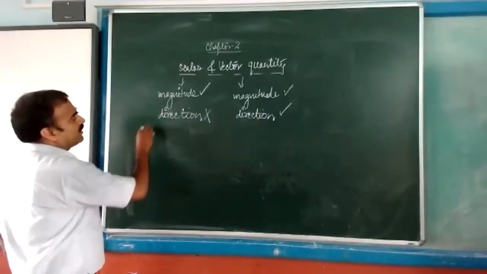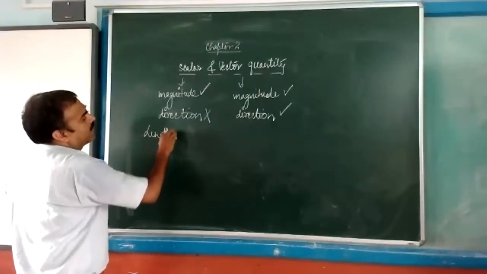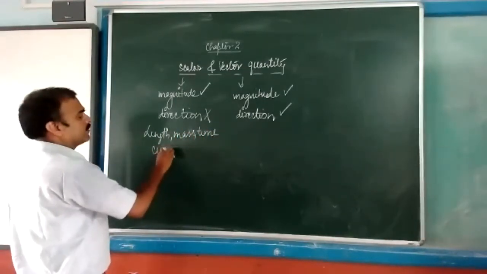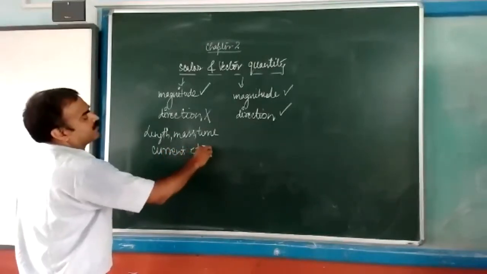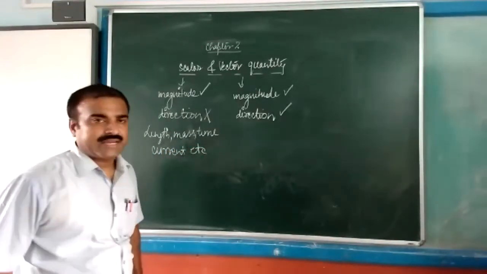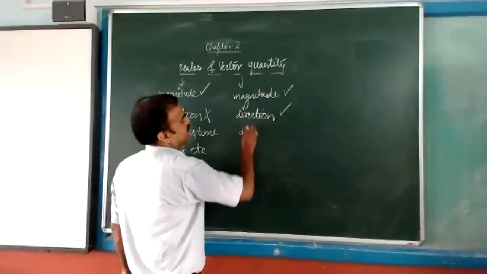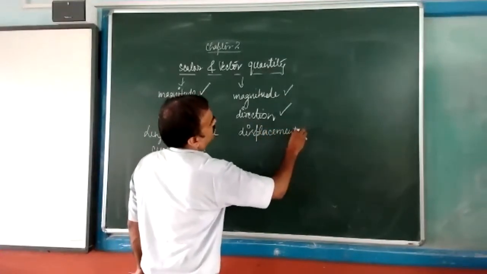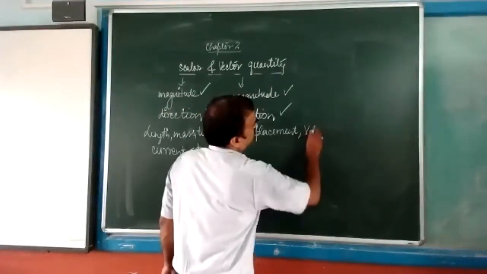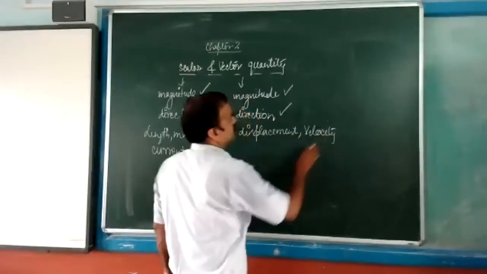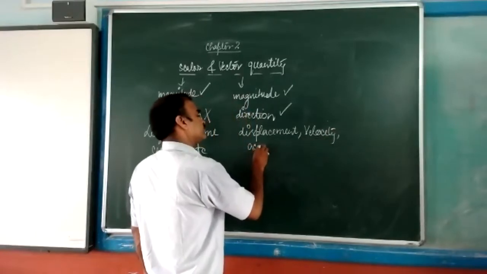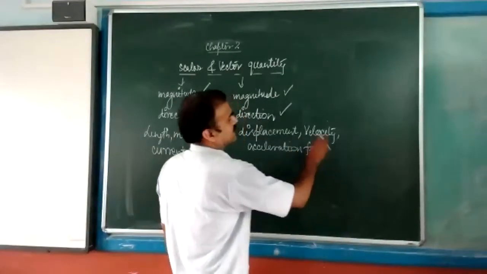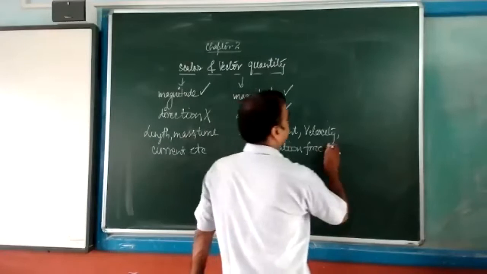Examples: length, mass, time, current, etc. There are a lot of examples. These are the scalar quantities. And displacement, velocity, acceleration, force, etc. are examples of vector quantities.